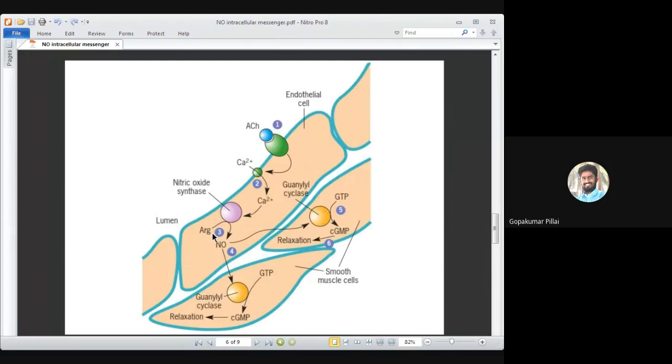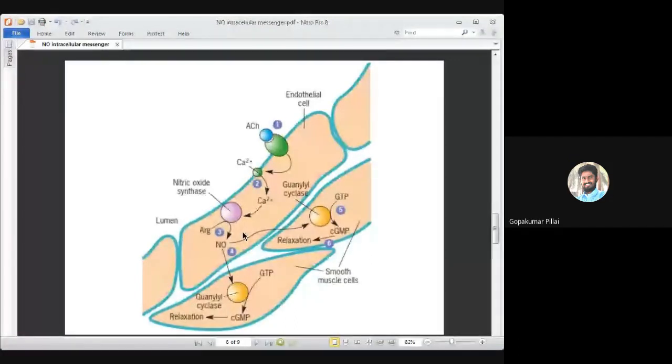Nitric oxide synthase, as I told you some time before, is an enzyme that actually utilizes arginine, in the presence of oxygen and NADPH, and helps in generation of nitric oxide gas. So in the third step, the activated nitric oxide synthase will attack arginine, and from that it will cause release of nitric oxide gas, utilizing oxygen and NADPH in the reaction. So this was the third step, basically.